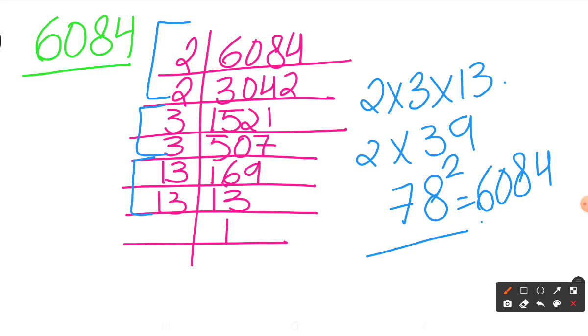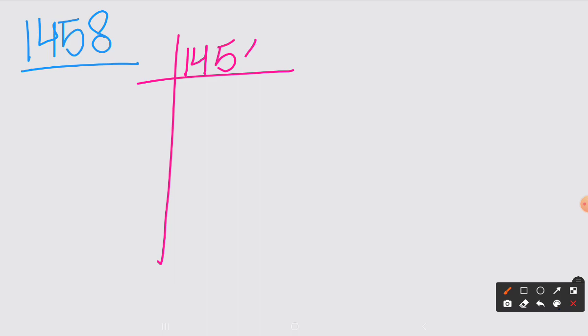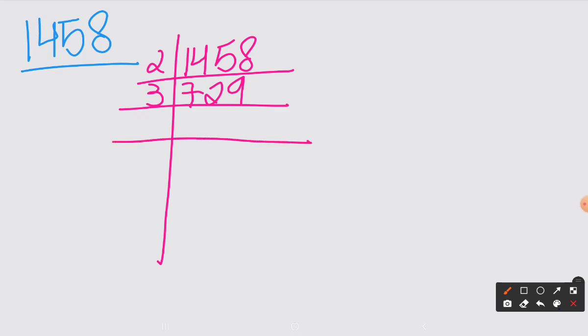Now let's move to the next one. The next part we have is 1458. I'm just going to divide it into its prime factors. 1458. I'll go by 2. So I'll get 729. Then let's add up all the digits. So I'll get 9, 9. Again it's by 3. So I'll get 243.